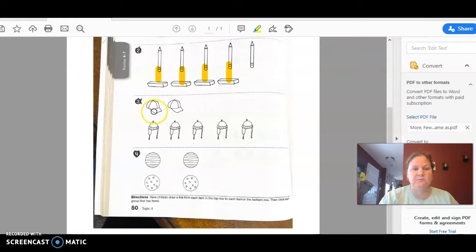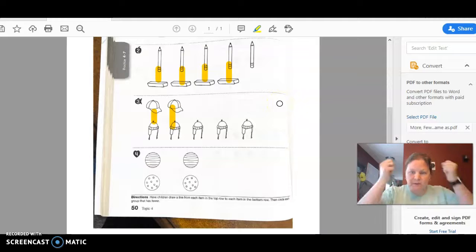First thing I need to do is draw my lines. How many hats do I have? How many caps, like this kind, baseball hats? 2. Good. How many winter hats do I have?